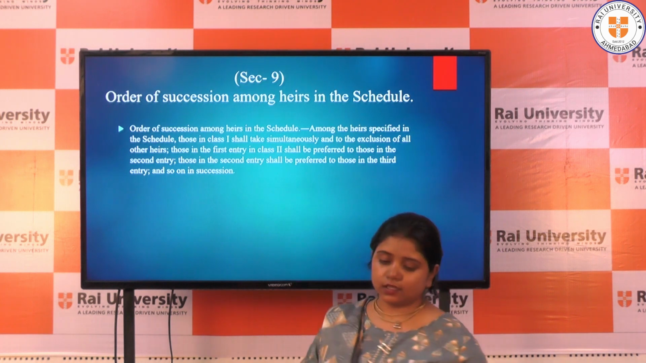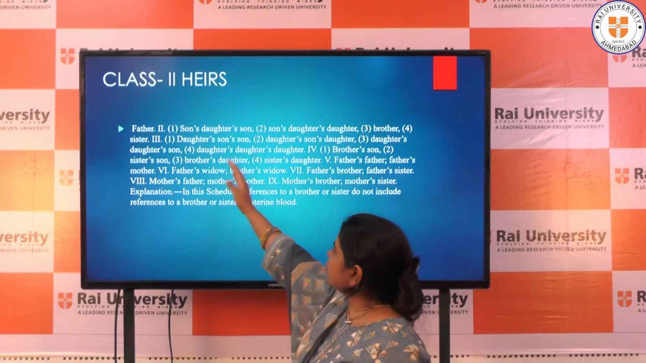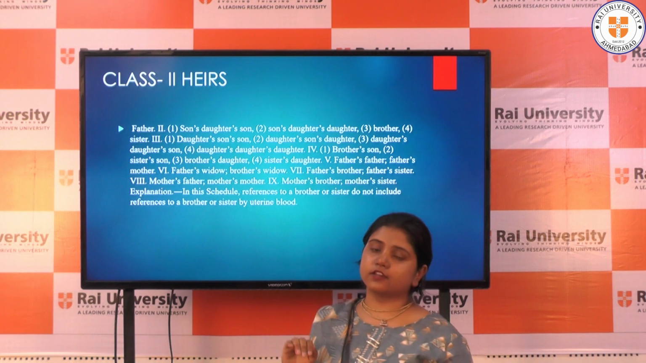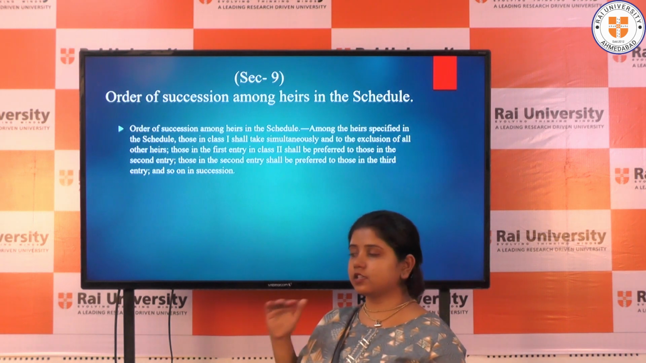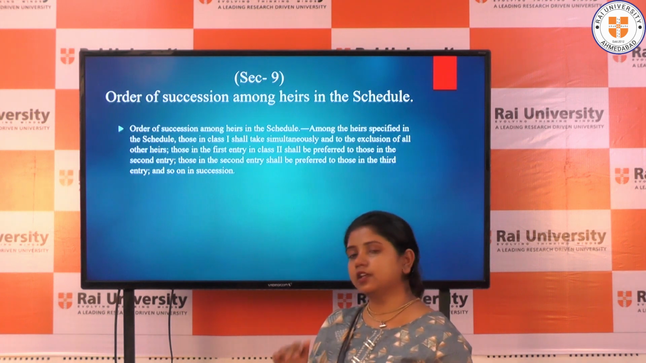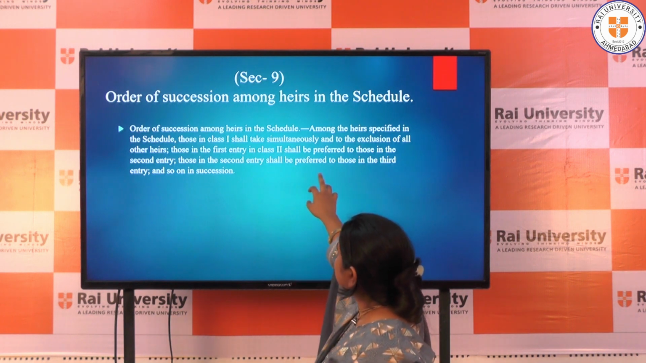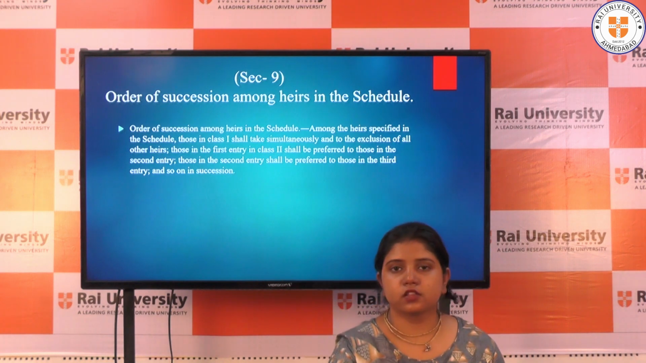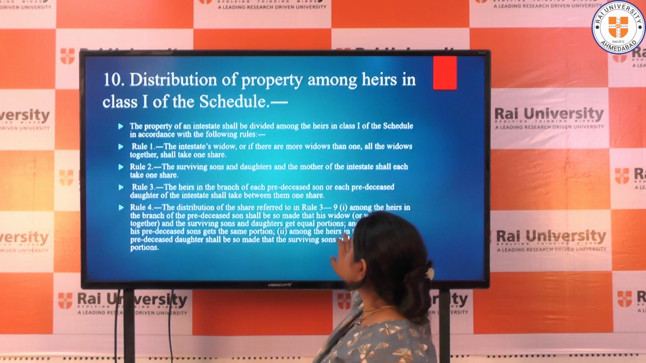In the case of Class 2 heirs, what will actually happen? At first the property will go to the father. Whoever is in the first entry of the list will get it first. If there is no one in the first entry, then it will transfer to the second entry, and if there is no one in the second entry, then to the third entry. Those in the first entry shall be preferred to those in the second entry, and so on in succession. This is the order of succession dealt with in Section 9 of the Hindu Succession Act.